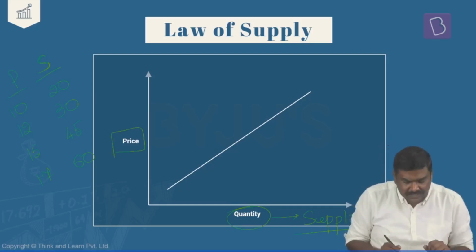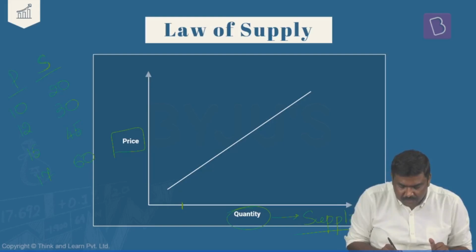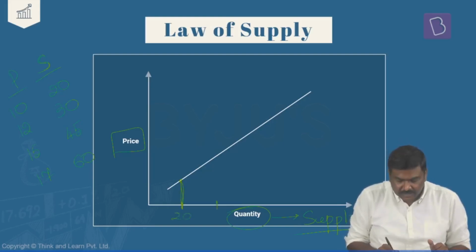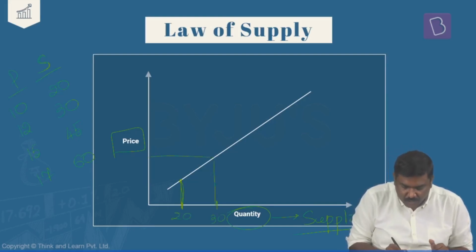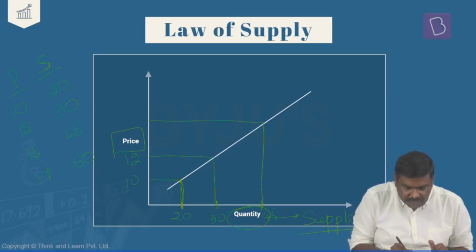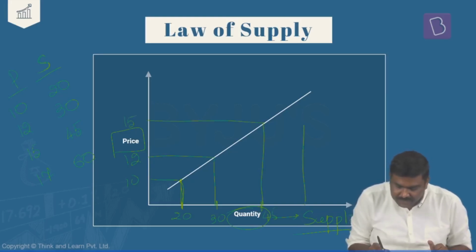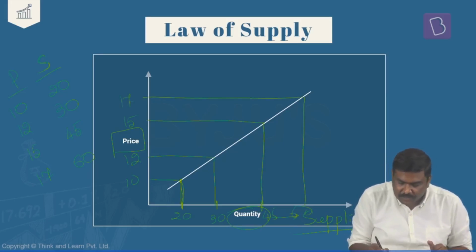Let's plot it. Let's start from x-axis here. At a supply of 20 units, what is the price of the commodity? Let's say 10 rupee. So I will plot, right? This will be the first point. Second, at 30 units, right? How much will be the price now? Price will be 12 rupee. At 45 units, how much will be the price? 15 rupee. At 60 units, right? How much is the price? 17 rupee. So these are the points which I have derived.